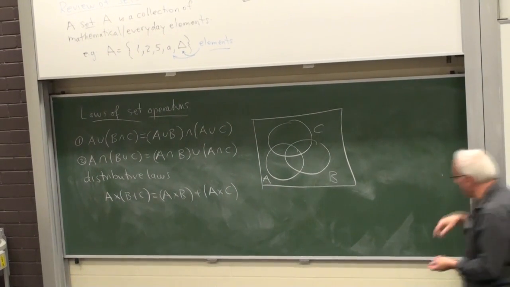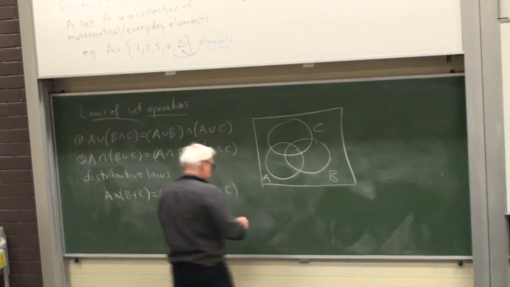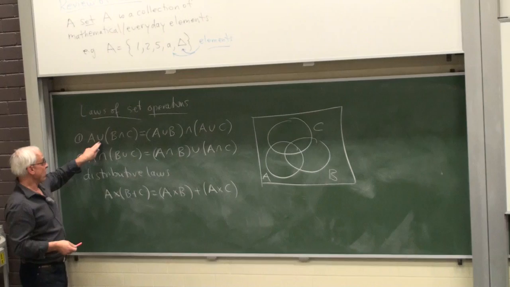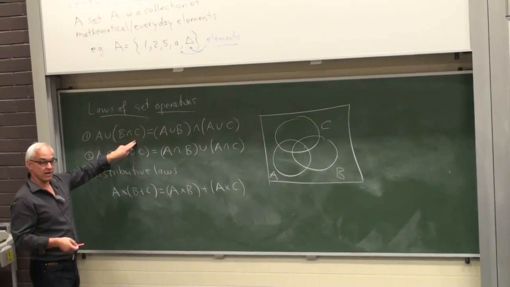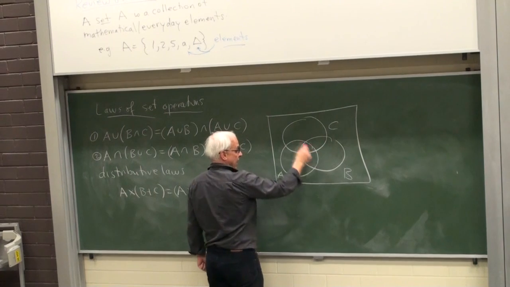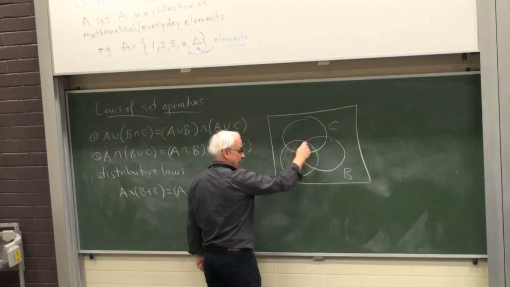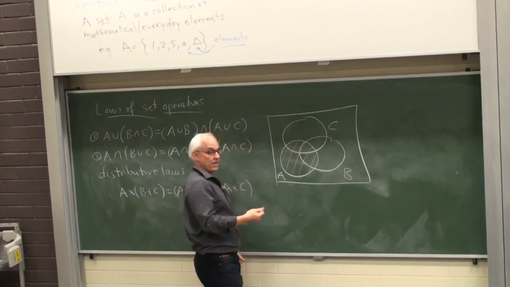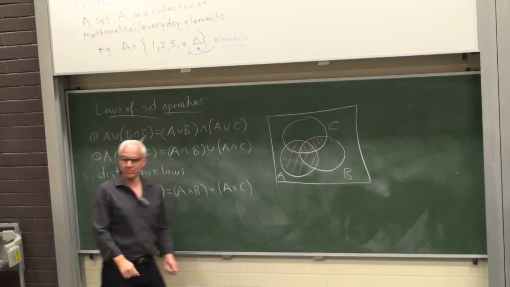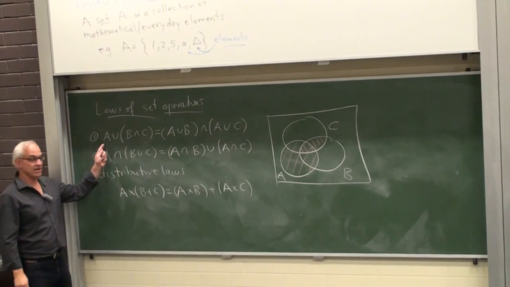The left-hand side would be A union (B intersect C). So we're taking everything that's in A or in B intersect C. So B intersect C is in here, and A is right here. So everything that's in A or that's in B intersect C. That's the left-hand side of 1.